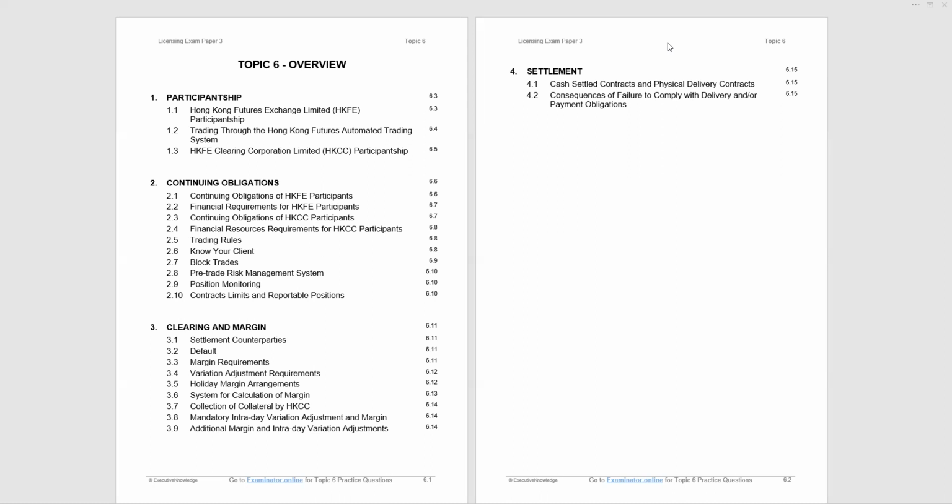Now, as you will see on the screen, there are 4 sections to Topic 6. Participantship will cover the concept of futures exchange participantship and futures clearing participantship. And these are the firms that can deal directly with the systems. We will then look at the continuing obligations of both the futures exchange participants and the clearing participants. Then we'll move on and look at the concept of clearing and margin. That's when we get to the clearing house. And finally, the different ways that we can settle futures contracts under settlement.